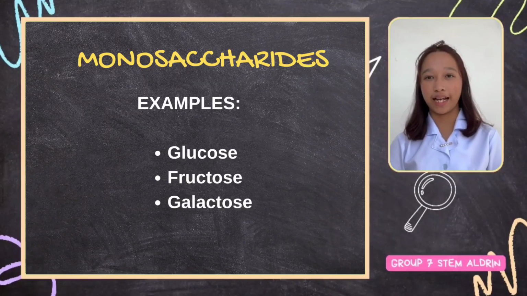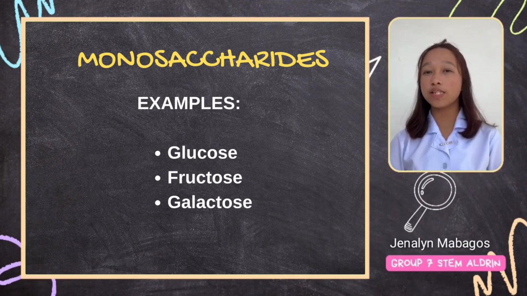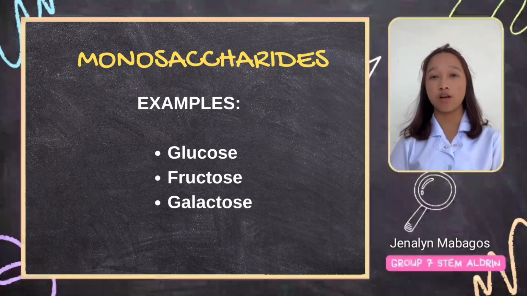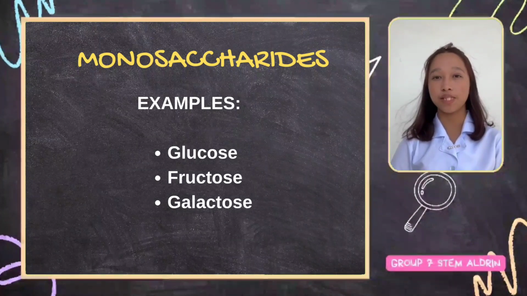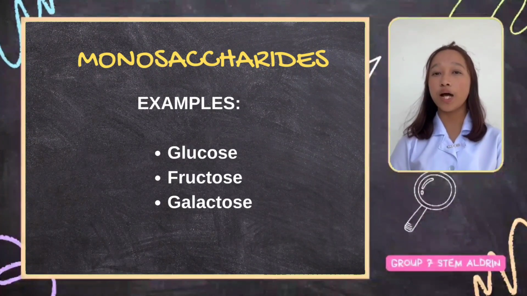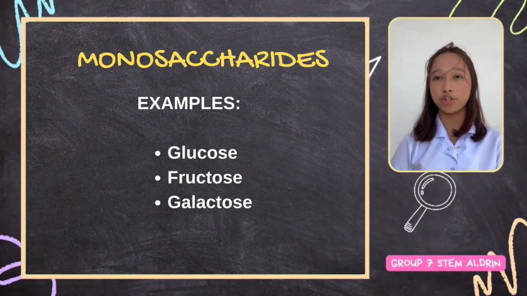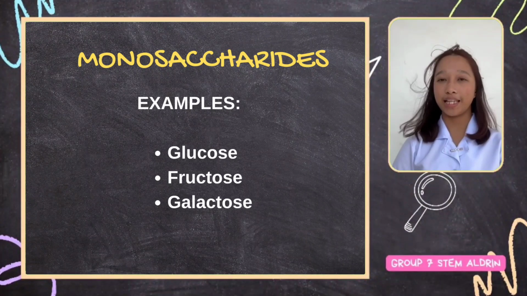Examples of monosaccharides. Glucose. Glucose is a hexose sugar, meaning it has 6 carbon atoms. It is a primary source of energy for living organisms and is commonly referred to as blood sugar. Glucose is produced during photosynthesis in plants and is utilized in cellular respiration to generate ATP in animals.